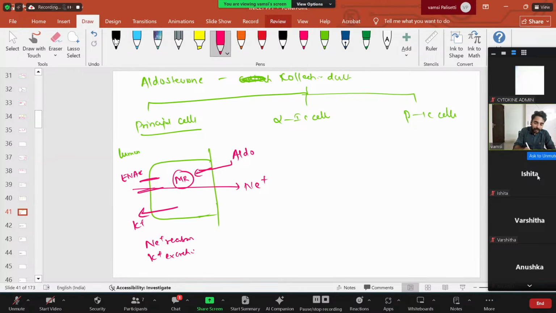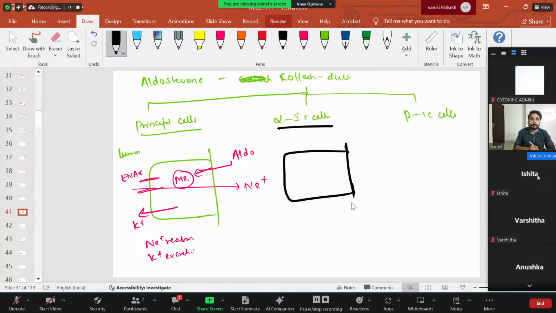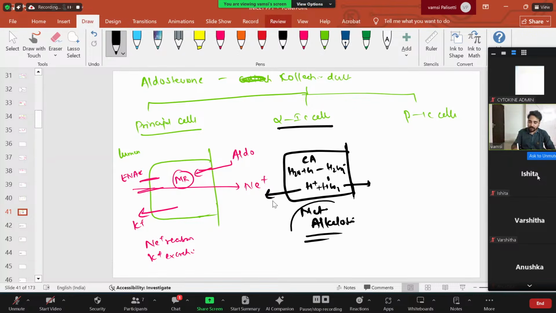And now in the intercalated cells, what is it doing? This aldosterone will stimulate your carbonic anhydrase. So H2O plus CO2 becomes H2CO3, and breaks into H plus and HCO3 minus. So H plus will be excreted, HCO3 is absorbed. Because of this, it leads to metabolic alkalosis. This is the only place in the kidney where bicarbonate is generated, and aldosterone is the only hormone which helps in generation of bicarbonate. So it leads to metabolic alkalosis. Simple. Beta intercalated cells we'll discuss later.